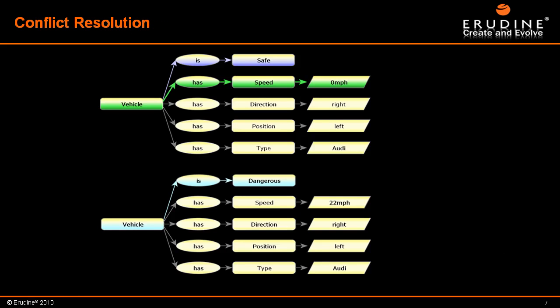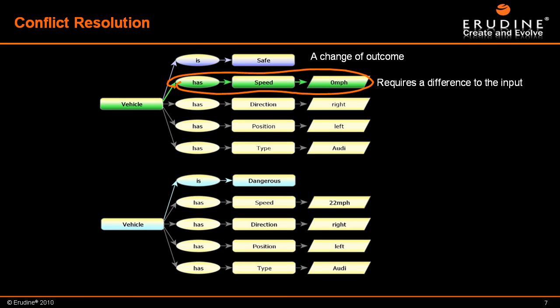Conflict resolution is equally simple. It's a case of presenting an earlier test case as the counter-conclusion from history to force the business analyst to select a reason for the new outcome. In this instance, all vehicles were declared dangerous, but the modified conclusion of safe in the top test case requires a justification for why it can be different from before the system can accept the new behaviour. This avoids the introduction of inadvertent bugs within an application.